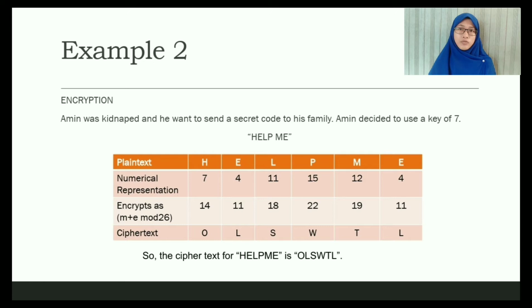So 7 plus 7 is 14, 4 plus 7 is 11, 11 plus 7 is 18, 15 plus 7 is 22, 12 plus 7 is 19, 4 plus 7 is 11. So the cipher text for "help me" is OLSWTL.